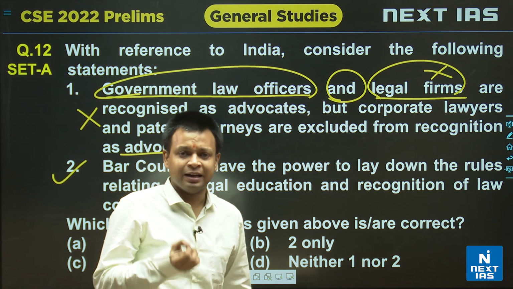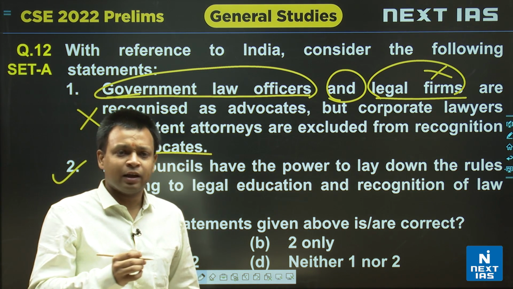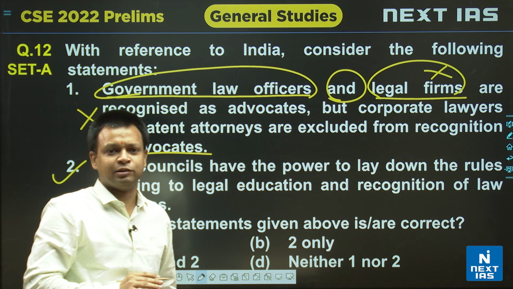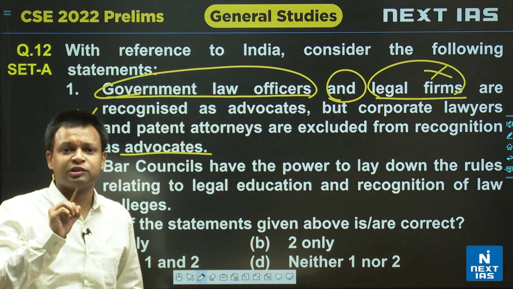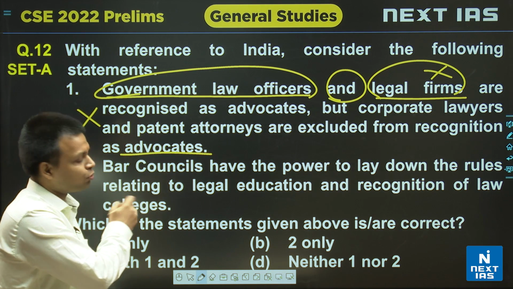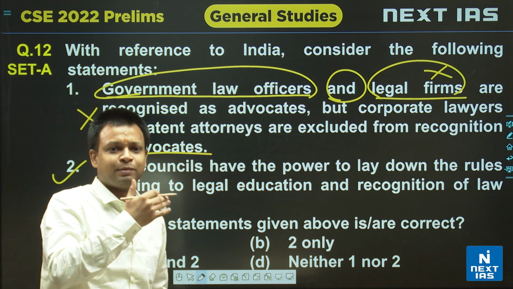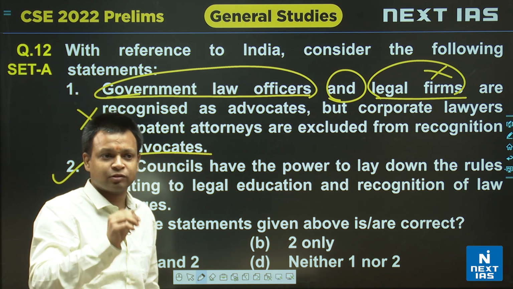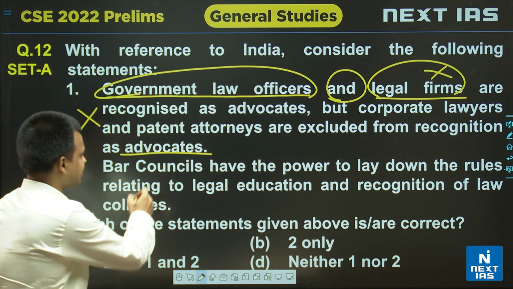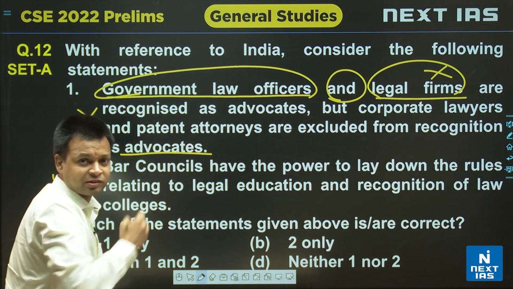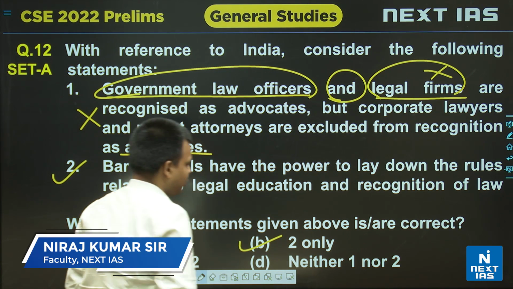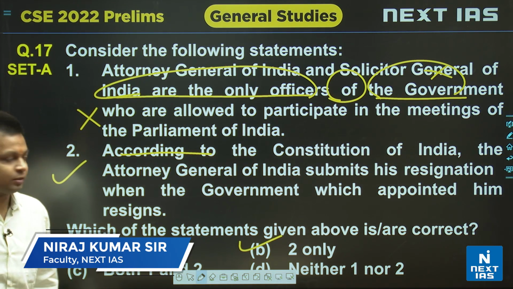The Bar Council of India is a statutory body which lays down the standards of legal education. Every institution which is providing legal education has to be affiliated with the Bar Council. It has to meet the benchmarks set by the Bar Council. Otherwise, the Bar Council can cancel their recognition. So this is a correct statement. If we look at the options in the question, option B, 2 only, will be the correct answer.